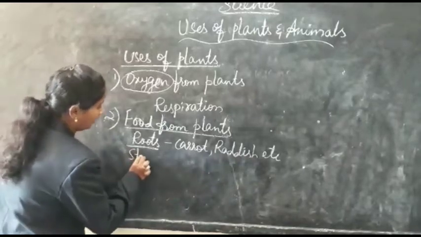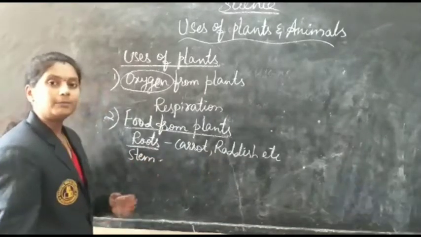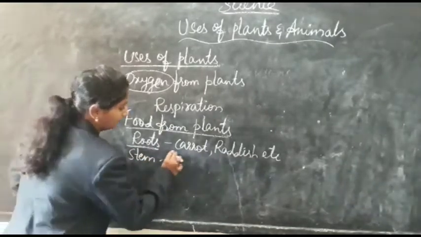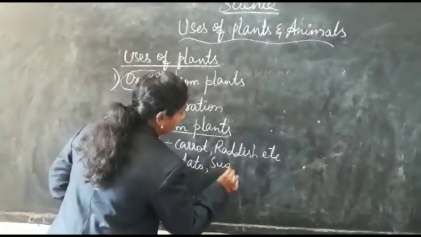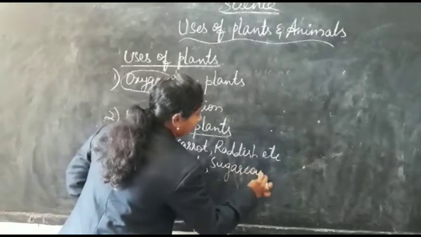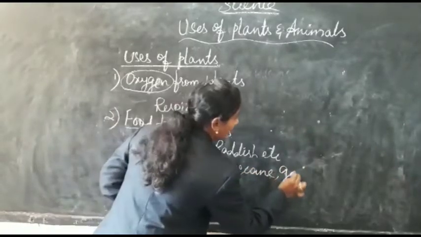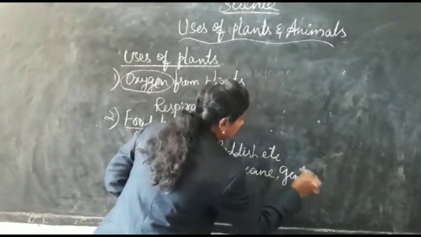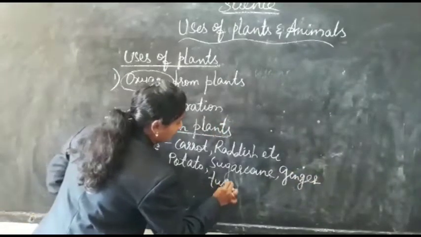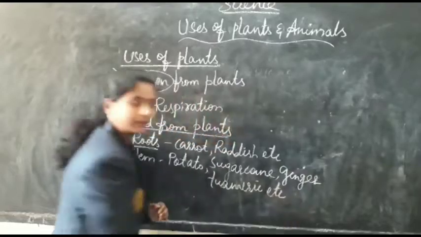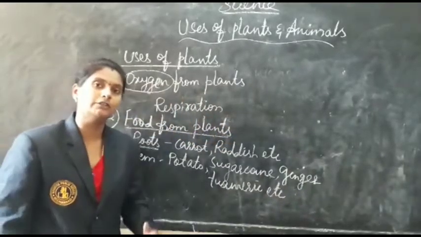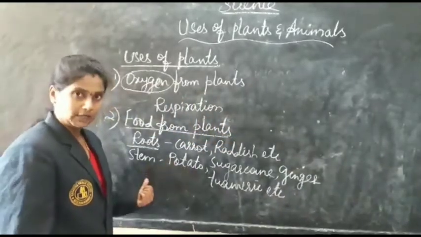Next, coming to the stem. Examples of food from the stem: potato, sugarcane, ginger, turmeric, garlic, onion, etc. These are also foods which we get from the stem itself.